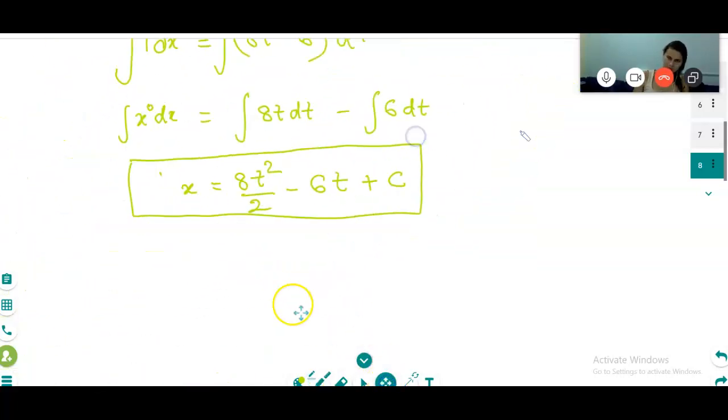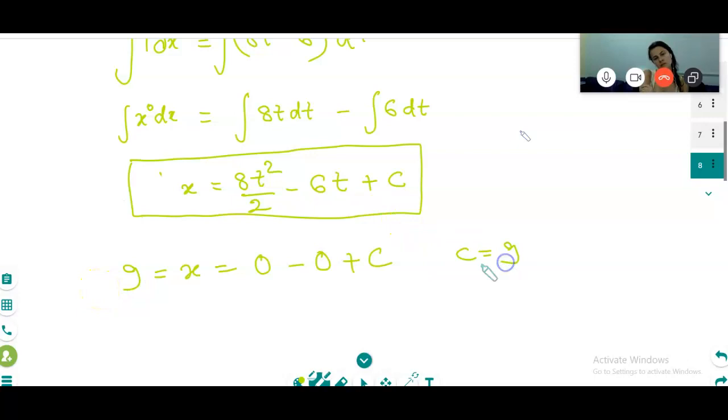Put this value here and then you can find c. So x is equal to 0 minus 0 plus c, so c is equal to 9.